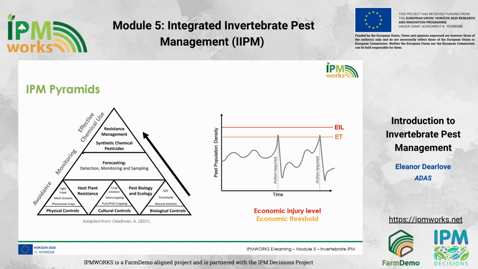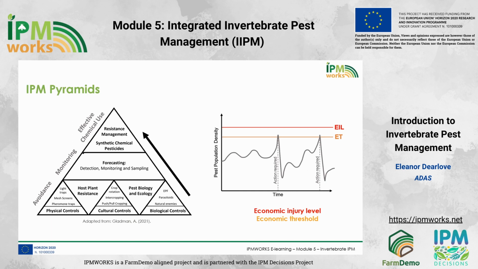We can visualize this using the graph on the right-hand side. If we're monitoring pest populations, we can assign an economic threshold at which we should take action. This threshold is typically below the level where economic damage occurs, to allow time for any applied controls to reduce the pest population to a more sustainable level. The idea of IPM pyramids became widespread from the early 2000s because of how effective these pyramids are in illustrating the key principles of IPM.